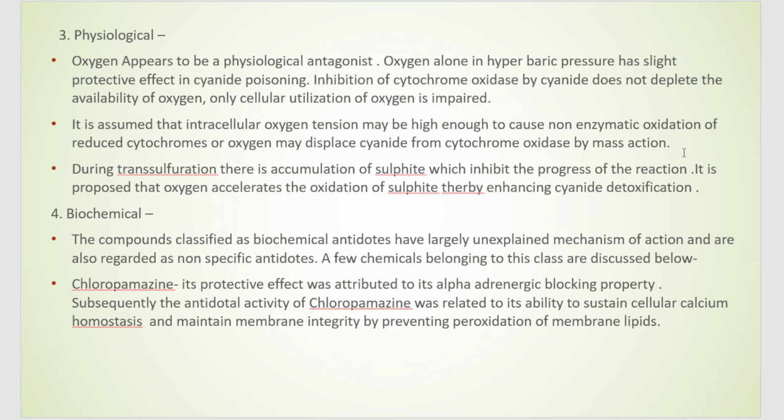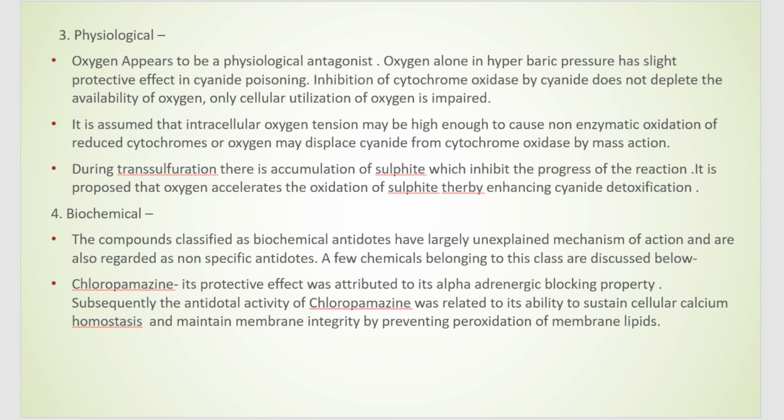That is, the cytochrome will be converted to reduced form by cyanide. What does the oxygen do? It does oxidation of the reduced cytochrome to give oxidized cytochrome. That is one way. And one more way is oxygen displaces the cyanide from cytochrome oxidase by mass action.